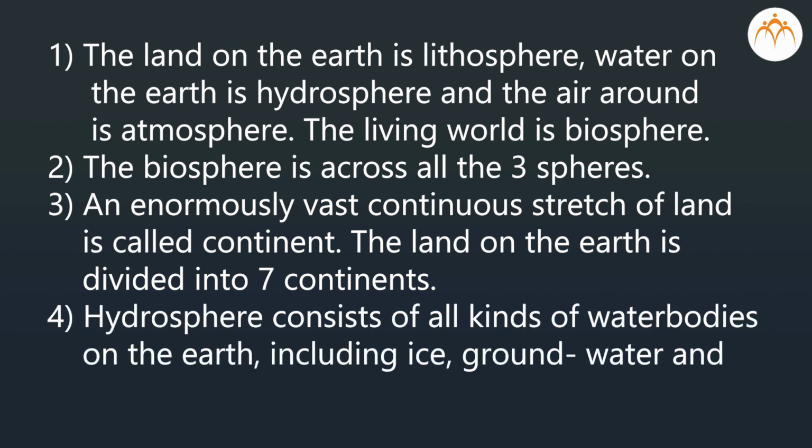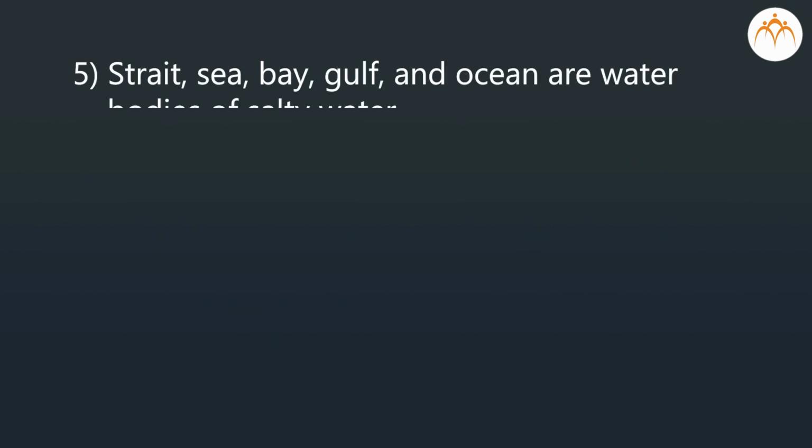Hydrosphere consists of all kinds of water bodies on the Earth, including ice, groundwater and vapor in the air. Strait, sea, bay, gulf and ocean are water bodies of salty water.